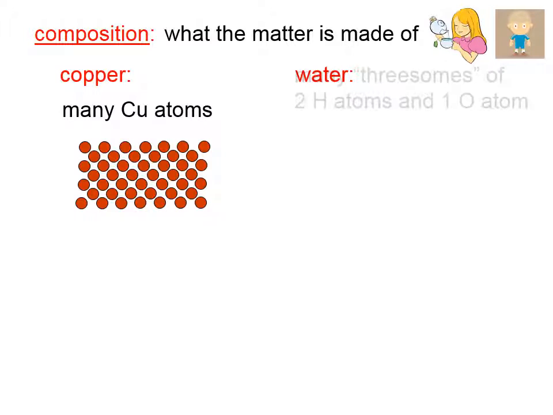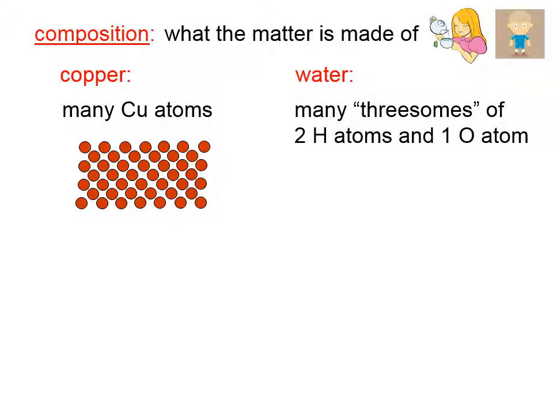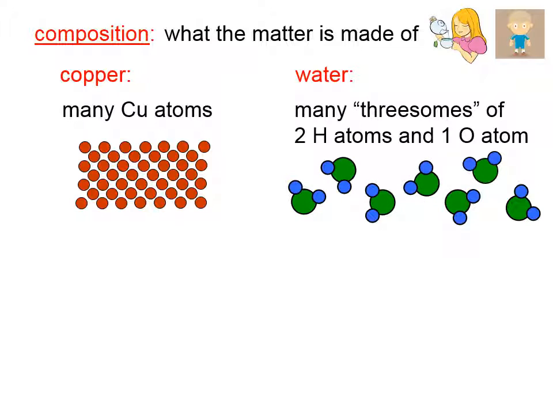Well, copper is composed of many, many, many copper atoms, and that's pretty much it. Water, on the other hand, consists of many threesomes of 2 hydrogen atoms and 1 oxygen atom, and they are actually in three-dimensional space kind of shaped like a Mickey Mouse face.